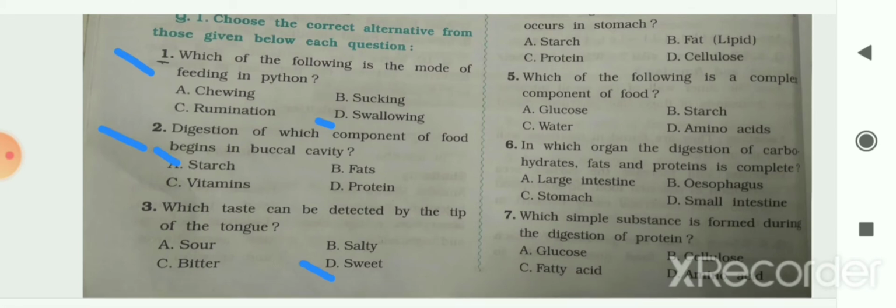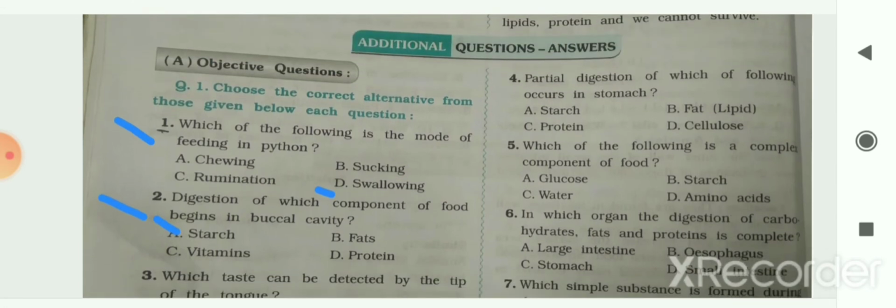The next question, number 4: partial digestion of which of the following occurs in stomach? The options are starch, fat, that is lipid, protein and cellulose. So your answer is protein. Partial digestion of protein occurs in stomach. The next question is, which of the following is a complex component of food? Glucose, starch, water or amino acid? So the answer is starch. Starch is the complex component of the food.